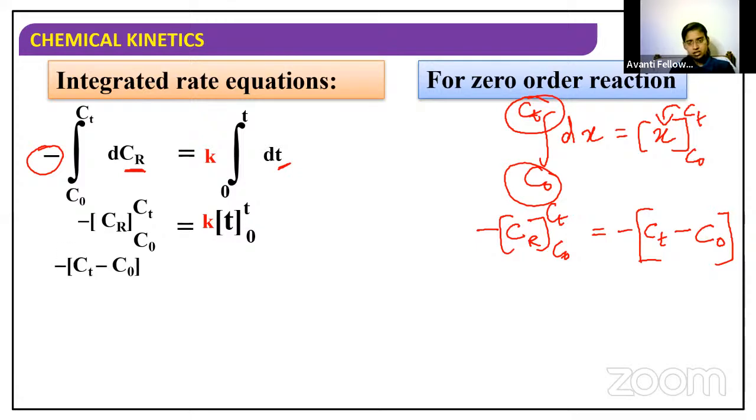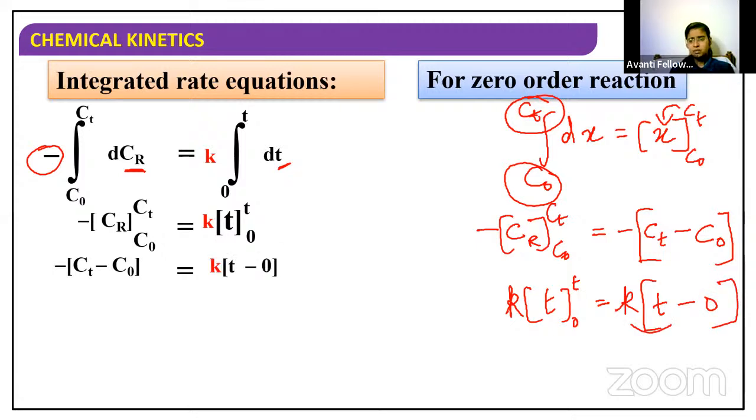So we will get this, which is equal to, so for kt what we have to do? Apply the upper and lower limit. So we will have k outside, and if you apply the upper limit in place of t, it will be t minus 0, which is nothing but kt. So you can take this minus symbol and multiply, and we will get minus Ct, minus into minus plus C0. So C0 minus Ct is equal to kt.